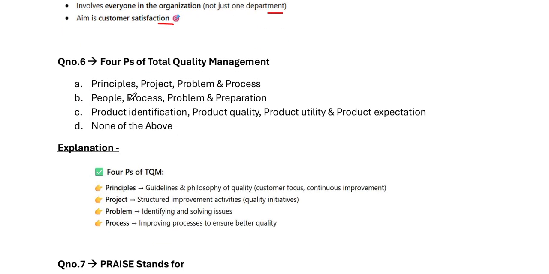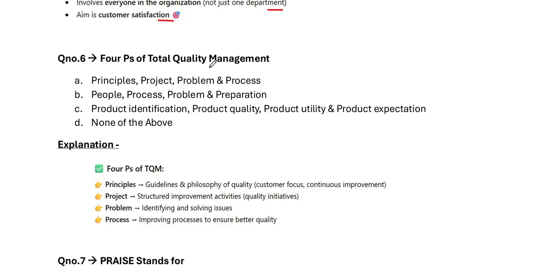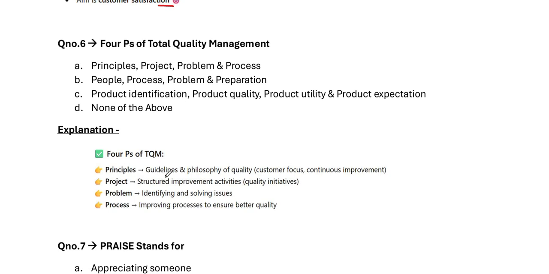Question number 6. 4 P's of total quality management. Principle, guidelines, and philosophy of quality. It includes customer focus, continuous improvement, project, structured improvement activity, quality initiatives, problem, identifying and solving issues, process, improving process to ensure better quality. So, why other options are incorrect?